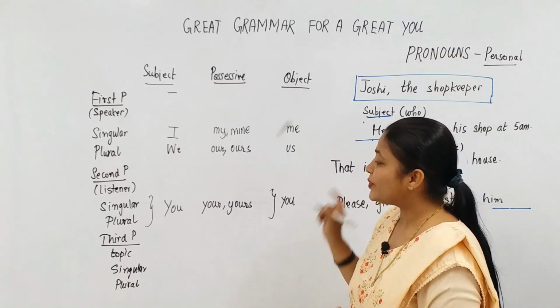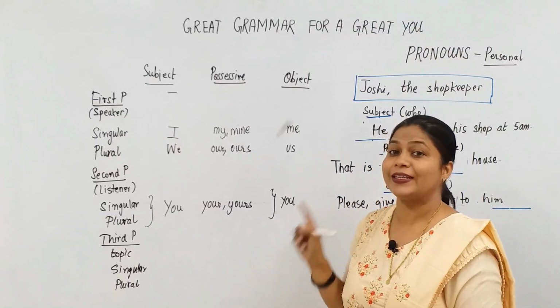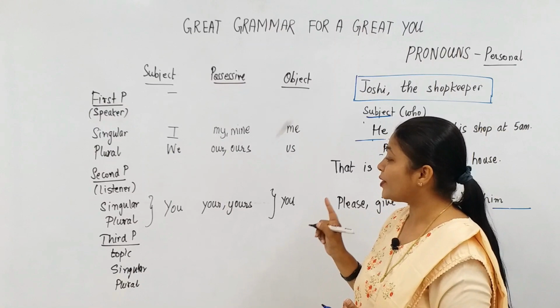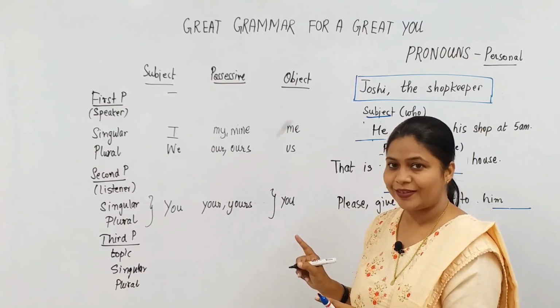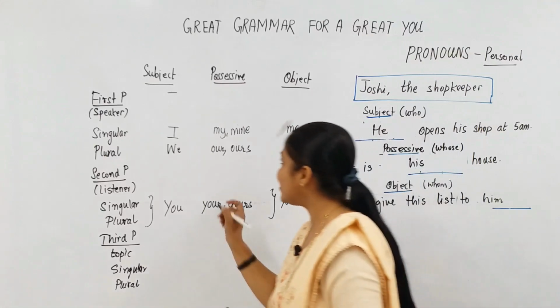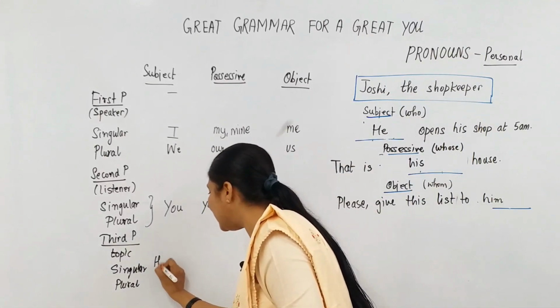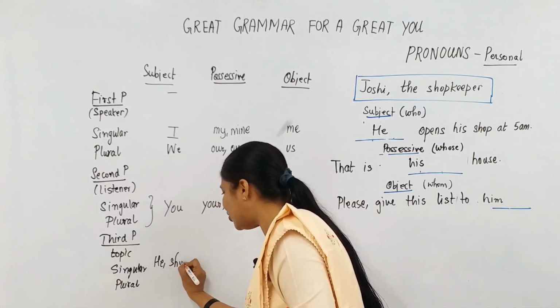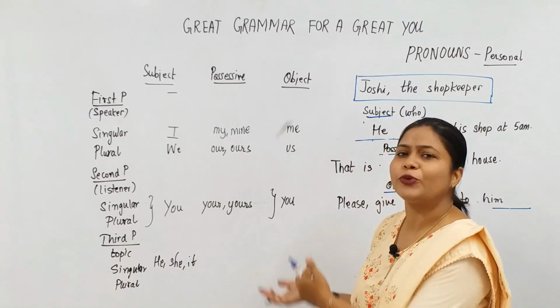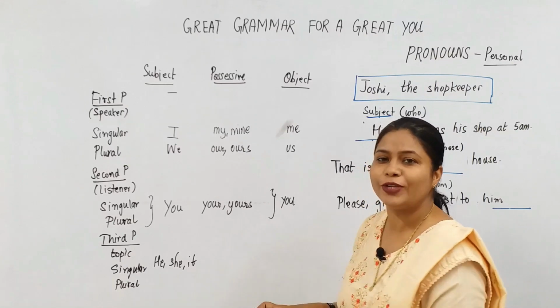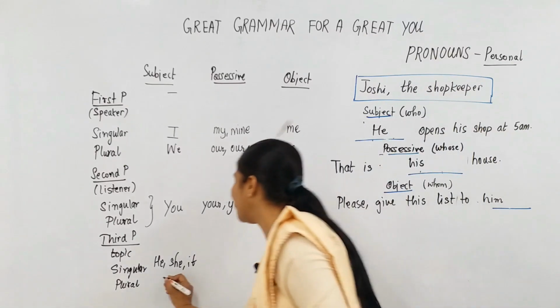That brings me to the third person. The third person is the topic. If I'm talking about something or a person, the gender comes in over here. So the singular subject would be he, she, and it. And if I'm going to talk about any of these in the plural form, just a simple word, they.